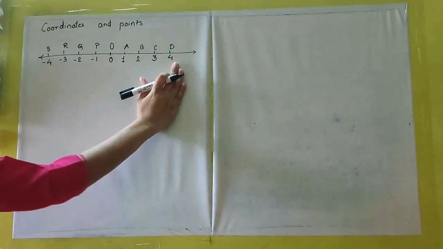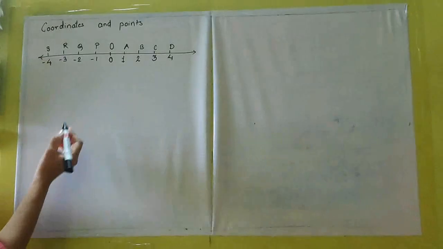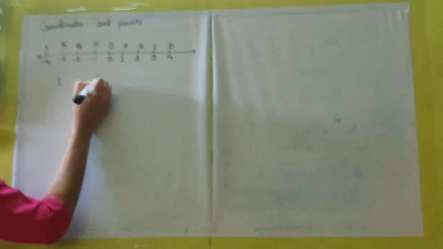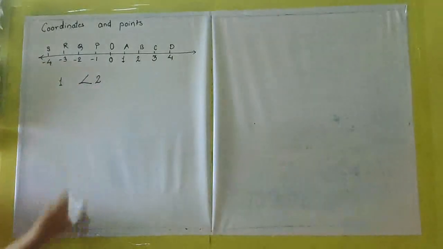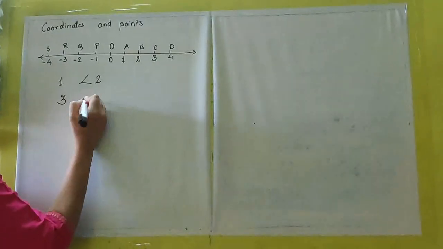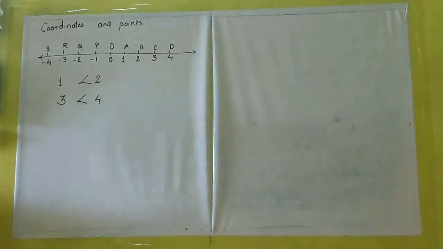These numbers are called coordinates and these alphabets are called points. So if I take 1, 2, obviously you know 2 will be greater than 1. Similarly, if I write 3, 4, 4 will be greater than 3.